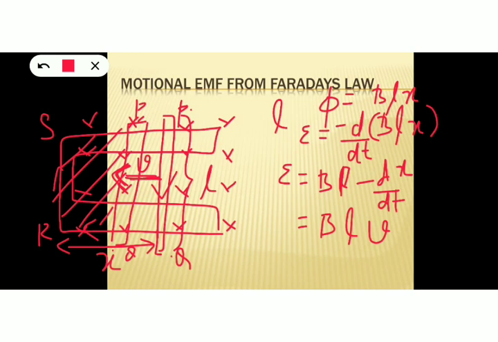So the term minus dx by dt can be considered as equivalent to velocity. That's it. So what is the motional EMF expression? Our motional EMF E is equal to BLv, where B is the magnetic field, L is the length of the conductor, and v is the velocity of that conductor. So this is the expression for motional EMF, and we derived this expression from Faraday's law.